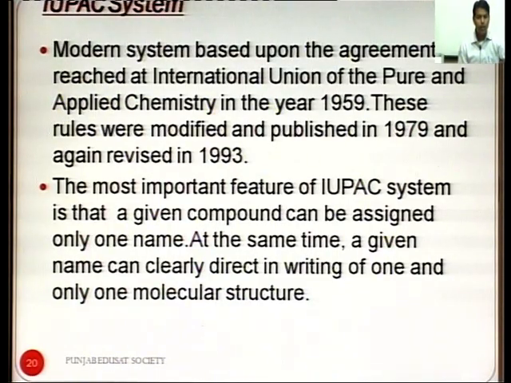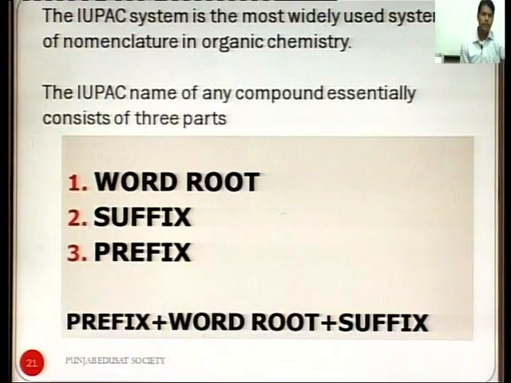That is, only one name is to be given to a compound, and at the same time a given name can be clearly directed in writing one and only one molecular structure. That is, from one name we can derive only one structure. So, the IUPAC system is the most widely used system of nomenclature in organic chemistry.